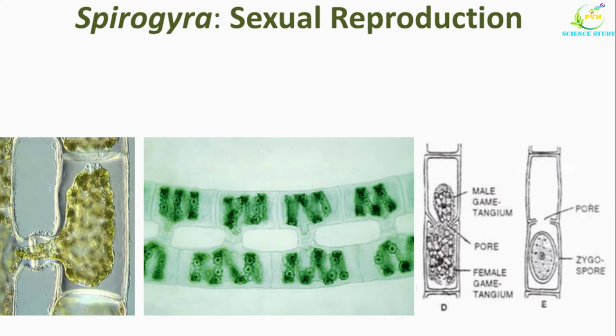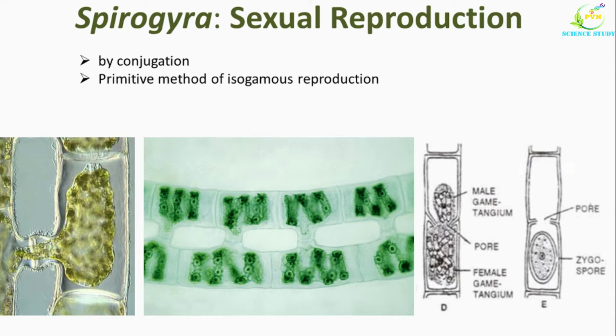Now we will study the sexual reproduction in case of Spirogyra. Sexual reproduction takes place in favorable condition by the process of conjugation. Conjugation is a primitive method of isogamous reproduction as there is no morphological difference between the fusing gametes. In most of the species of Spirogyra, conjugation takes place at night in the months of February to June.